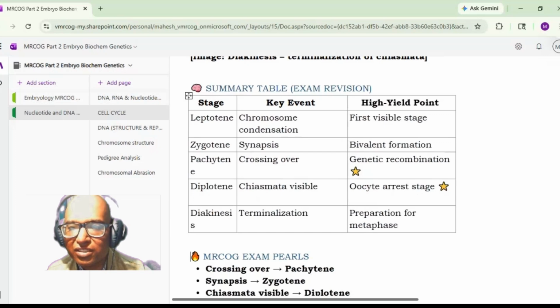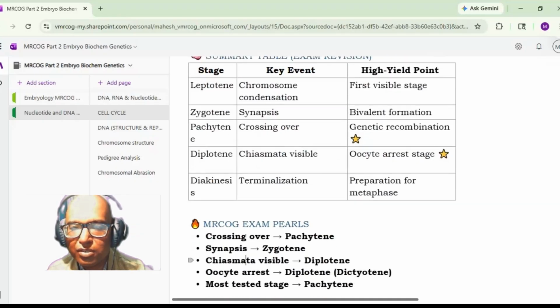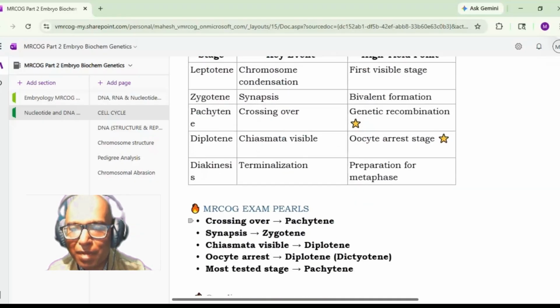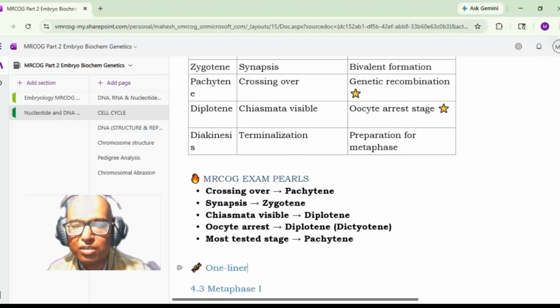In diplotene stage, there are chiasmata which are visible and the oocyte is arrested in this particular stage. Then there is diakinesis, where there is terminalization and preparation for metaphase. So just to remember: crossing over, pachytene stage; synapsis, zygotene stage; chiasmata visible, diplotene stage; oocyte arrest in the diplotene stage; and the most tested stage is the pachytene stage. So that also you should remember.